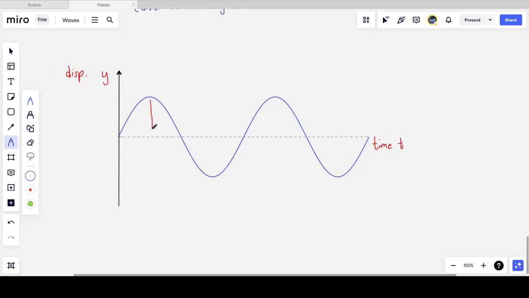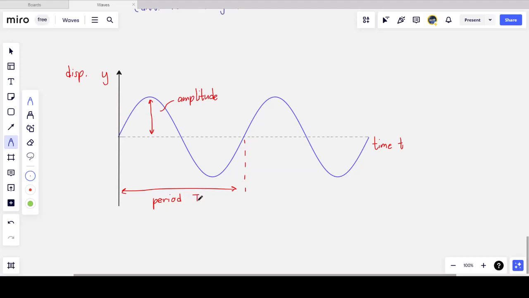If the particle is oscillating or vibrating, its maximum displacement is still measured by the y-axis, so this is still the amplitude. But I can't measure a wavelength on the horizontal axis because on the horizontal axis I don't have a distance, I have a time. And so by definition, one complete cycle, which I've shown here, also the distance between two successive crests and two successive troughs, we call the period.